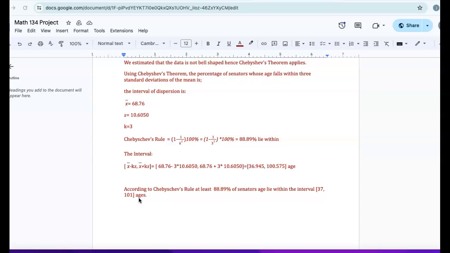And as we round to the nearest values, we find, according to Chebyshev's rule, at least 88.89% of senators' ages lie within the interval 37 to 101 ages.